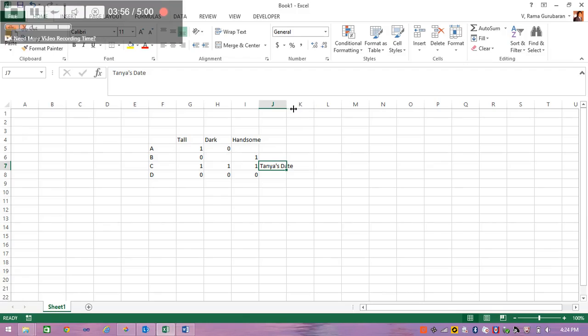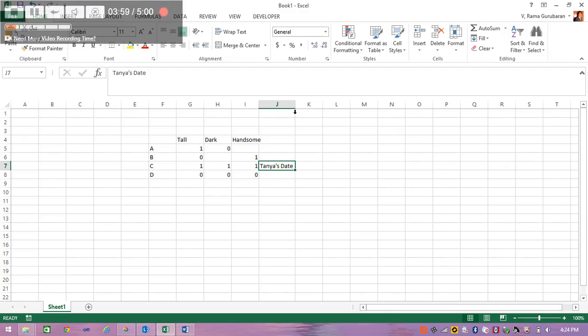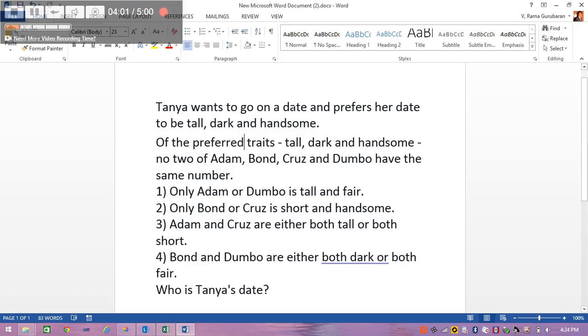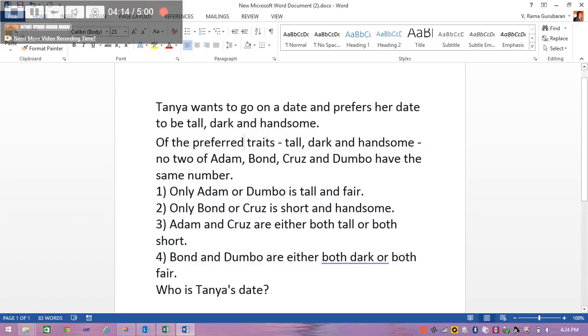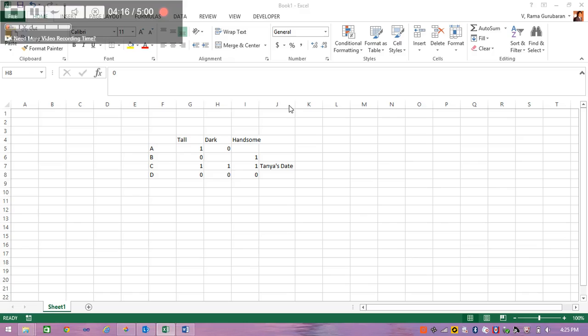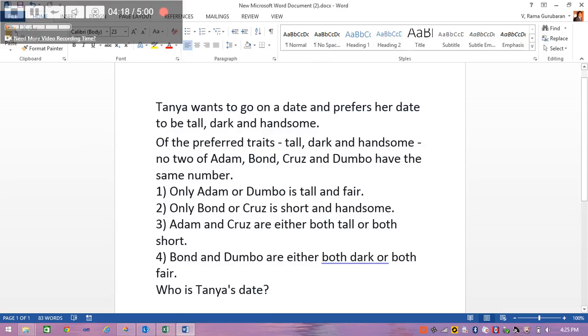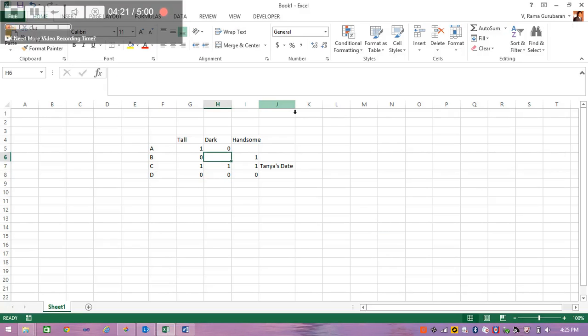Okay, now let's try to find out who others have what number of traits. So let's go to the 4th condition. Bond and Dumbo are either both dark or both fair. We already know that Dumbo is not dark, he is fair. So Bond should also be fair. And A should be handsome, because no other person has 2 traits.